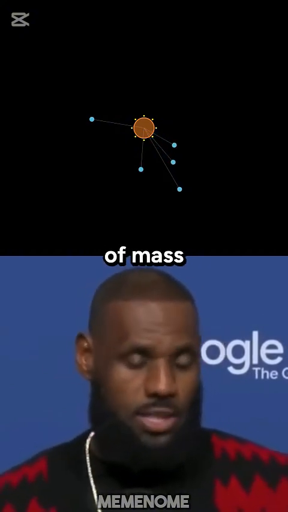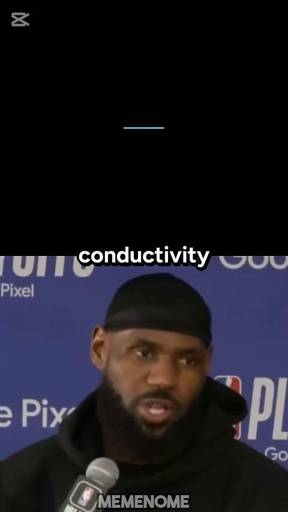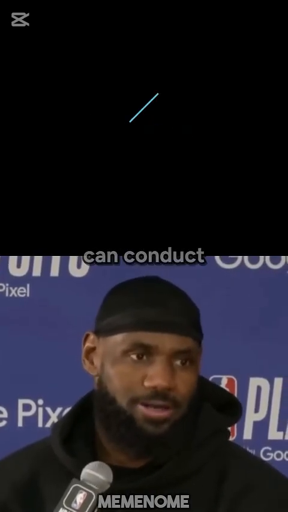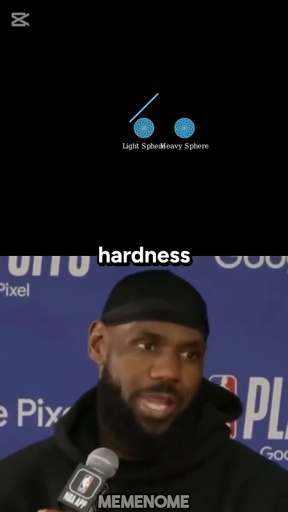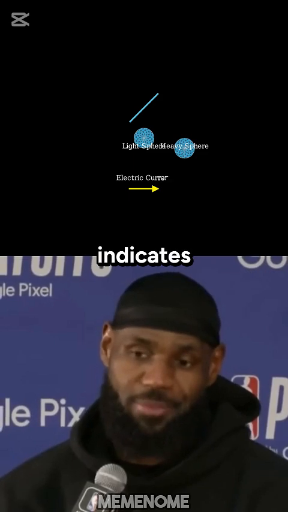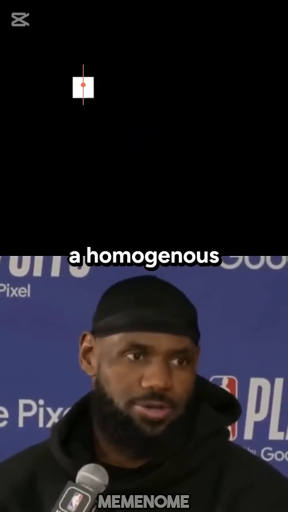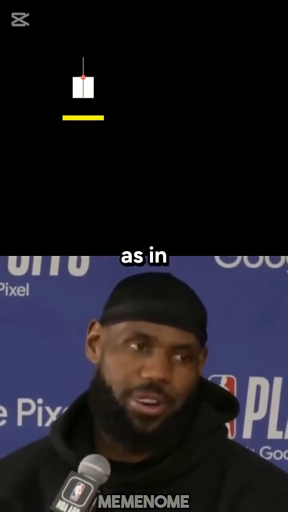Density is the measure of mass in relation to volume, indicating how compact a material is. Electrical conductivity measures how well a material can conduct electricity, while hardness is about resistance to being scratched or dented. Thermal conductivity indicates a material's ability to transfer heat. Miscibility describes the ability to form a homogeneous solution when mixed, such as in liquids.